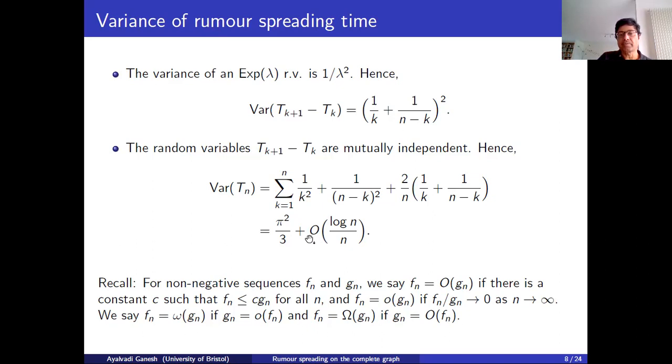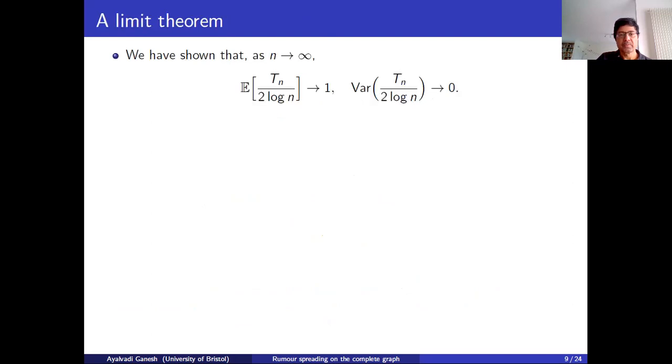Again, a reminder of the big O notation. We have seen this before, so I won't go over it. But the main takeaway from this calculation is that the variance of Tn remains bounded as n tends to infinity, and it is bounded by this constant pi squared over 3. So what have we shown?